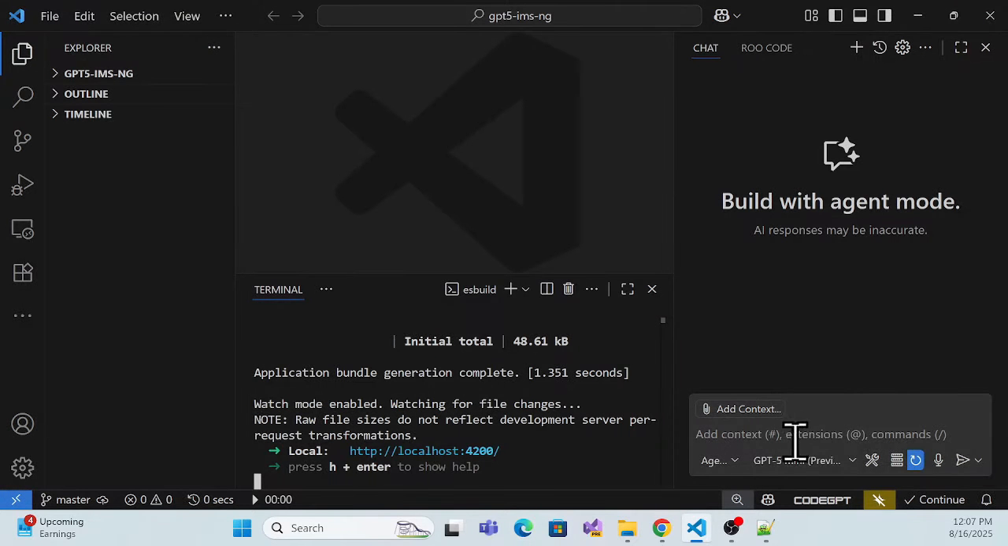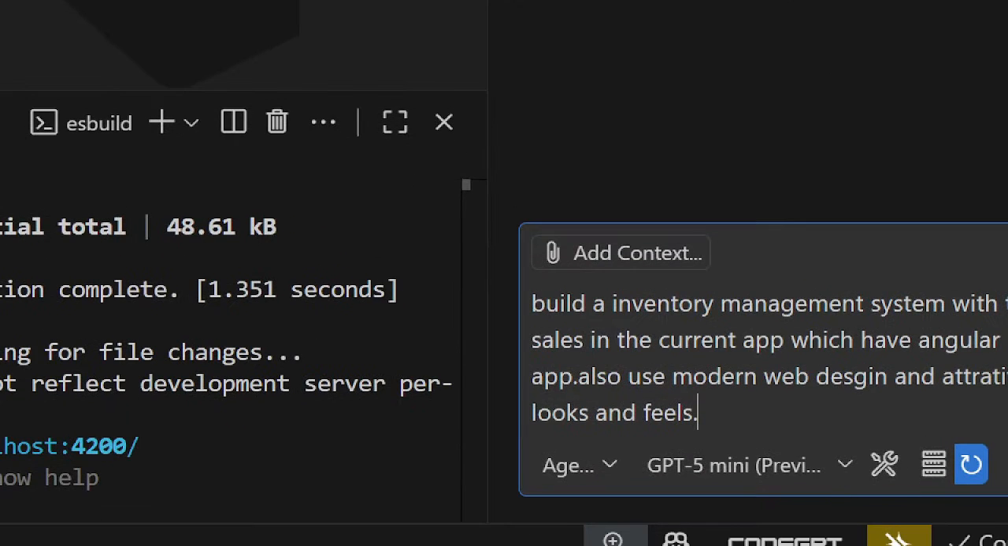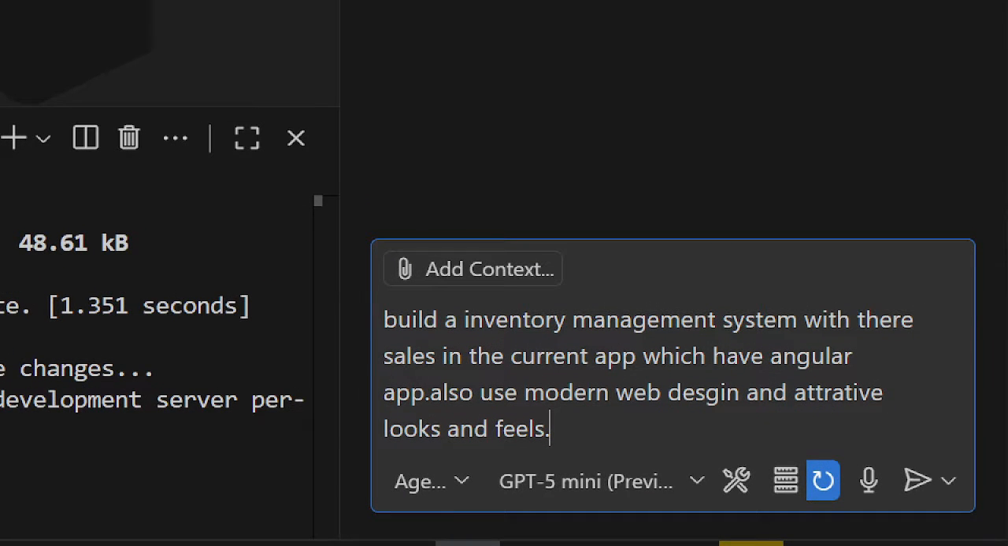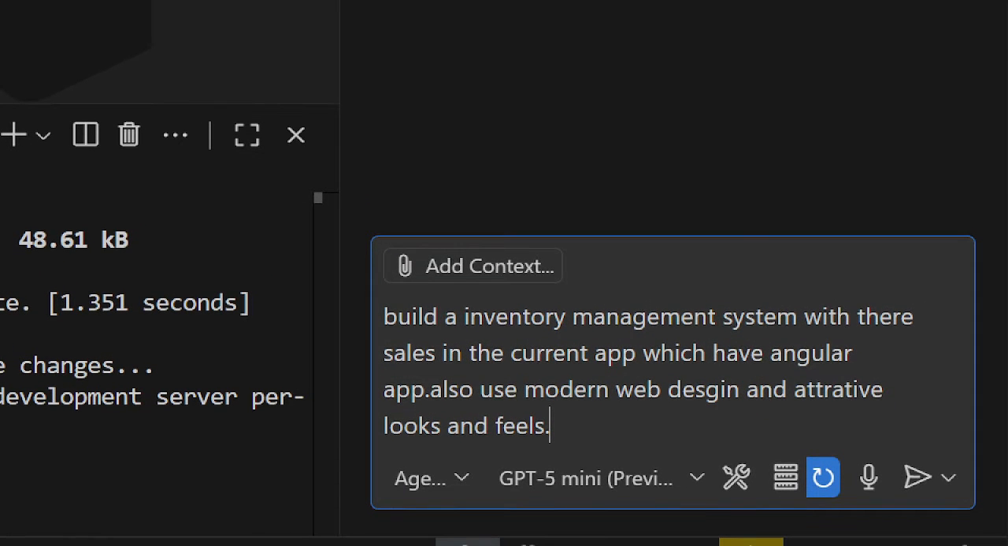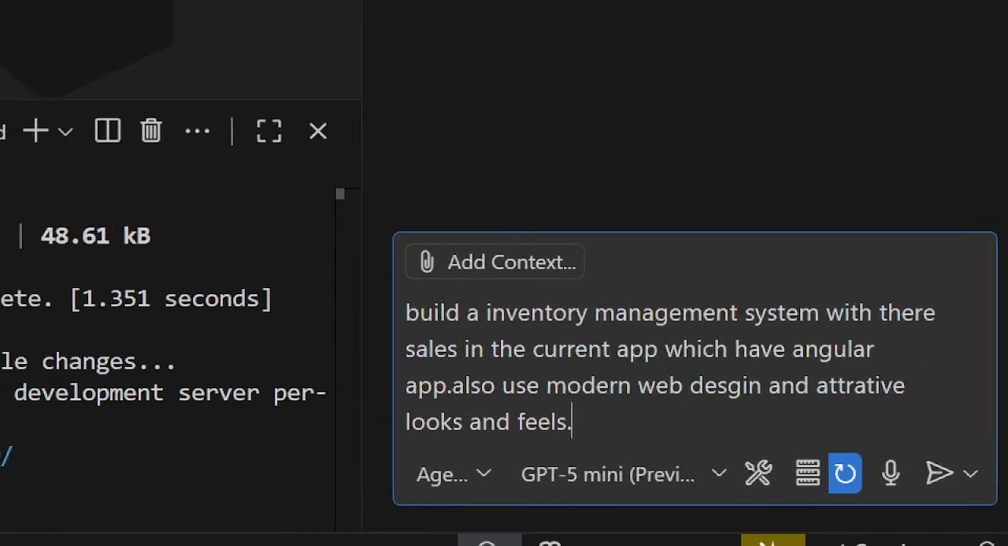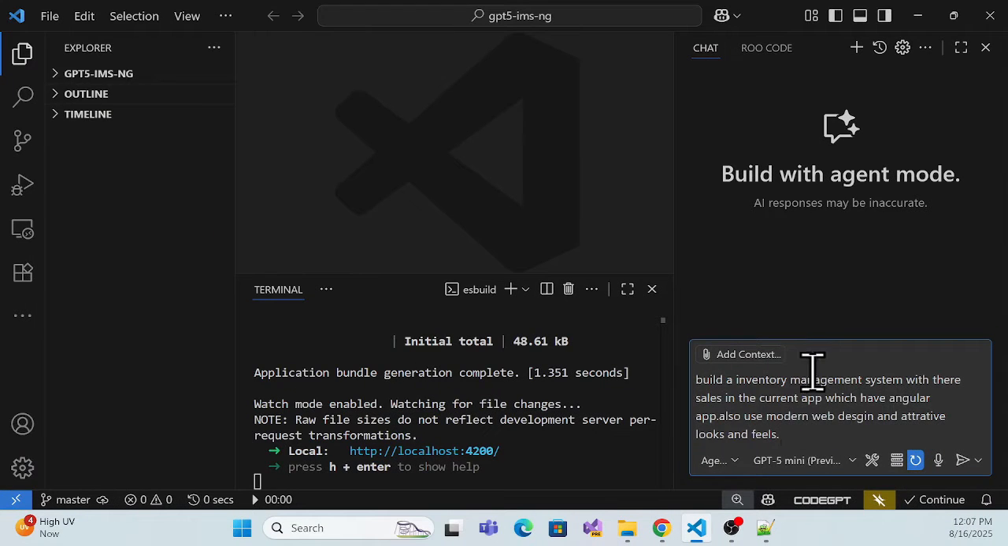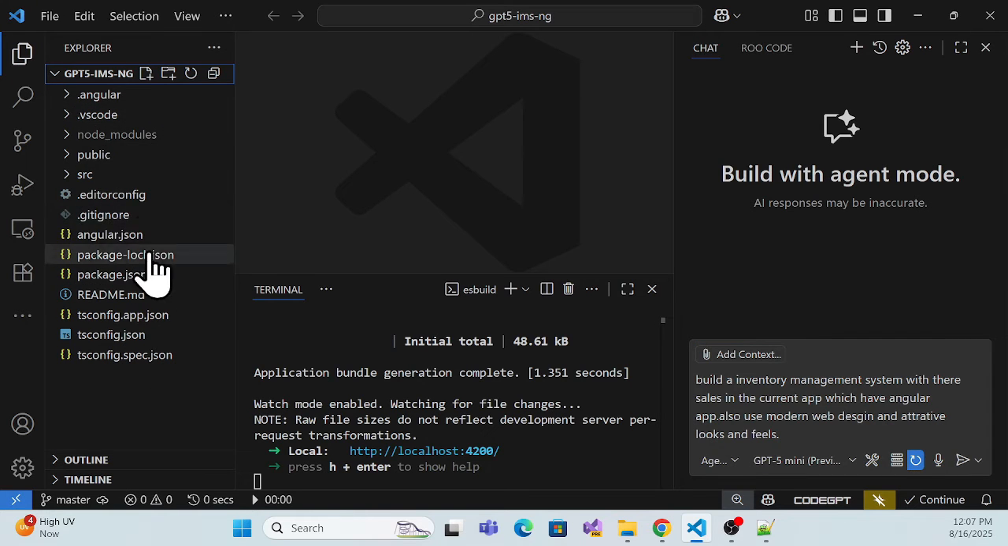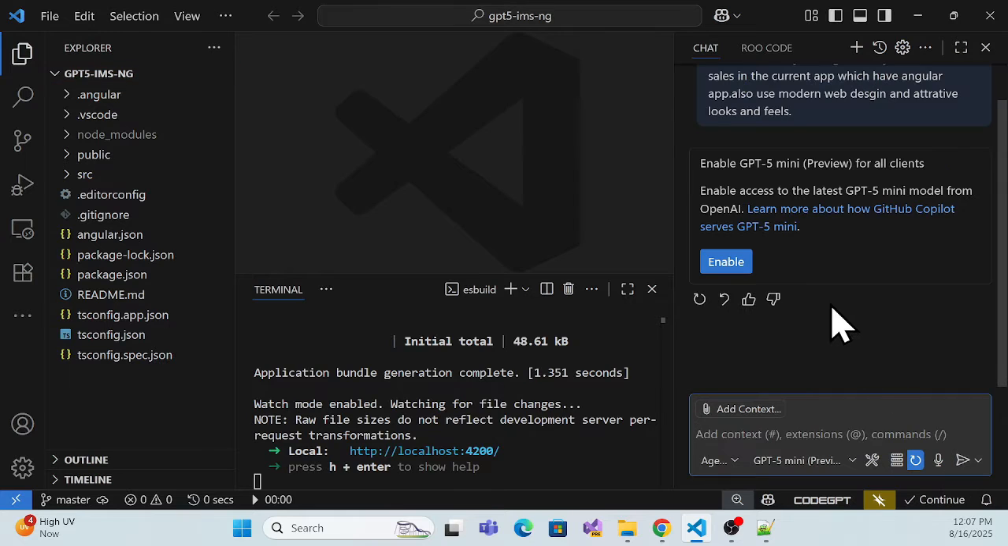So let me implement now how GPT-5 builds applications, so that we can test it over here. For that I have the prompt, so let me just paste it over here. See, just build an inventory management system with sales in the current app, which is an Angular app, and also use a modern design with an attractive look and feel. So I'm simply giving this prompt, and here my project is already created. I'm just opening that project in VS Code and simply hit enter.